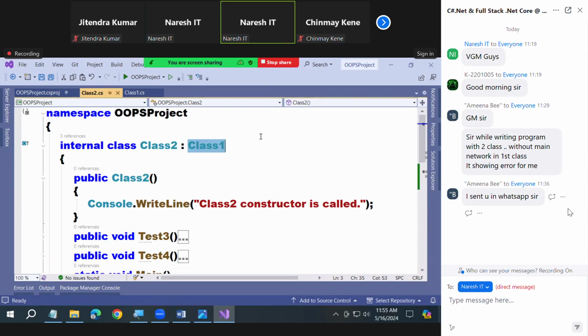You know one thing? Object is a root. Object is the root. Maybe it's a predefined class or maybe it's a user-defined class. All of them will inherit from object. Did you understand or not? Every class will inherit from object. That is the super parent. Clear? And thousands of classes defined by thousands of programmers in their life cycle, from the last 22 years, are present. I don't say thousands, millions of classes.